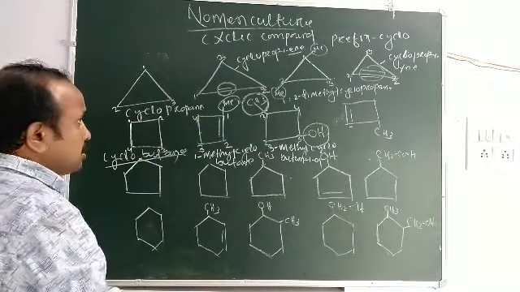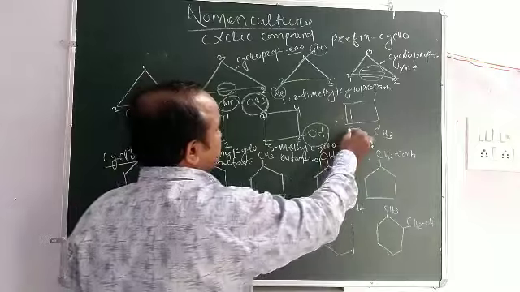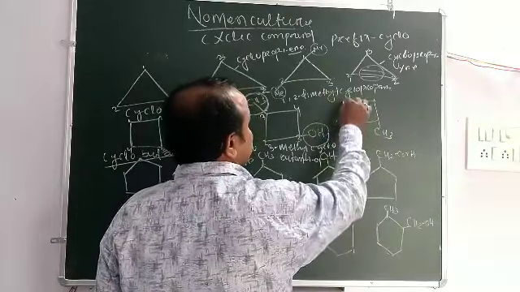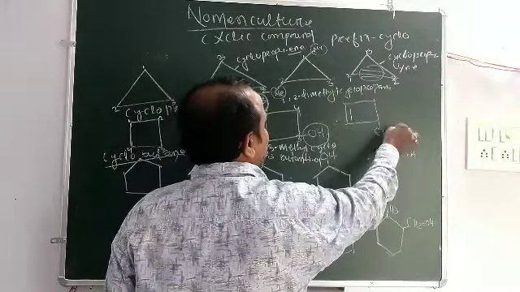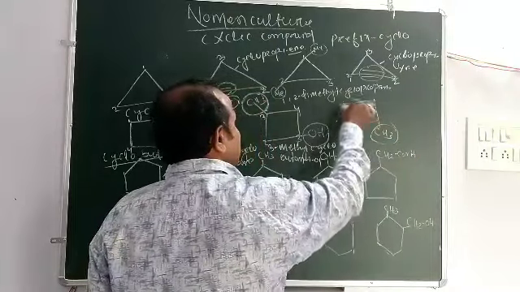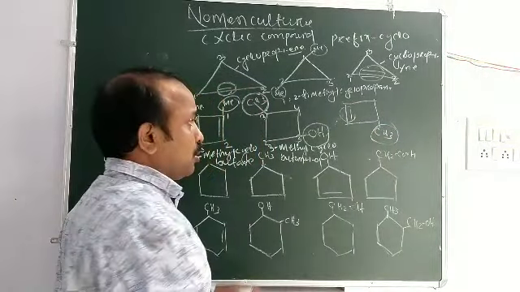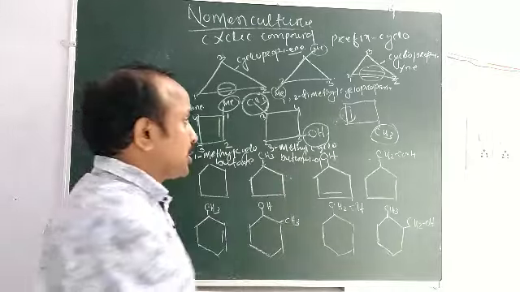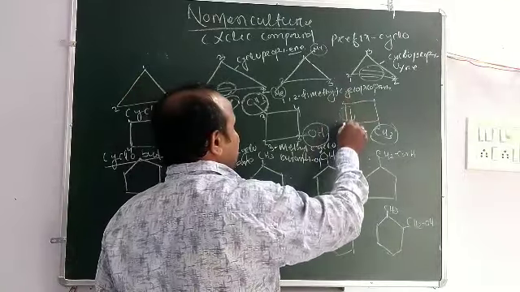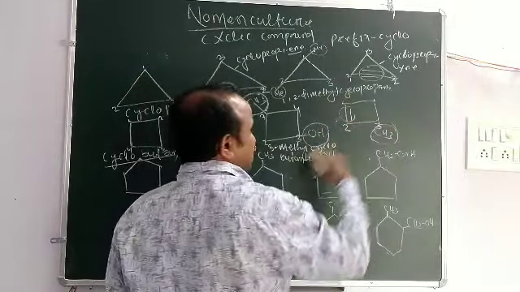Then you look at this compound. Here is 1, 2, 3, 4, one substituent group and one double bond. The double bond has higher priority. So we count from this side, 1, 2, 3.